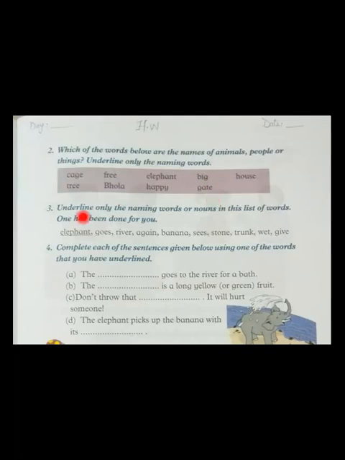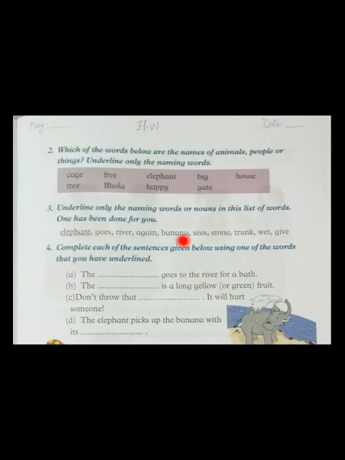Then there is: underline only the naming words or nouns in this list of words. One has been done for you. Yes, elephant, it is a naming word. It is already underlined. Ghost, no, it's not a noun. River, yes, river is a naming word. We will underline it. Again, no, it's not a noun.